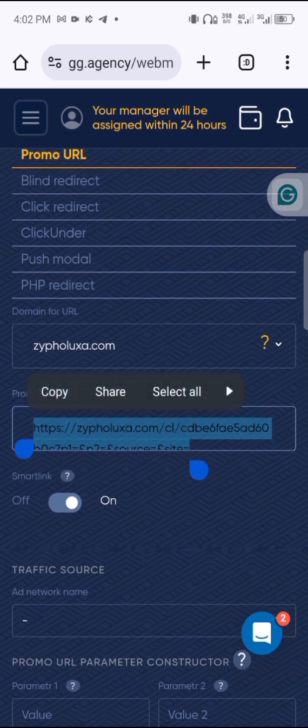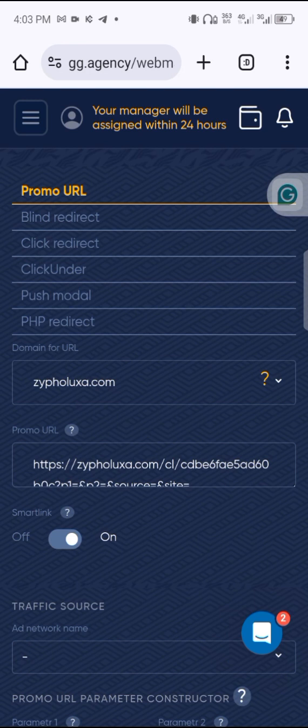I think that one is very clear and it doesn't take much of our time. If you have any question, you are free to ask and I'm available to answer your question. That's how to get your link, and in the next 24 hours your manager will be assigned to you. Then you can chat with your manager. You can even ask him or her some questions that you think are not straightforward or that you don't understand. So that's how to get the promotion link. This is what you are going to copy and send to anybody that is going to perform your offer. It's as simple as that.